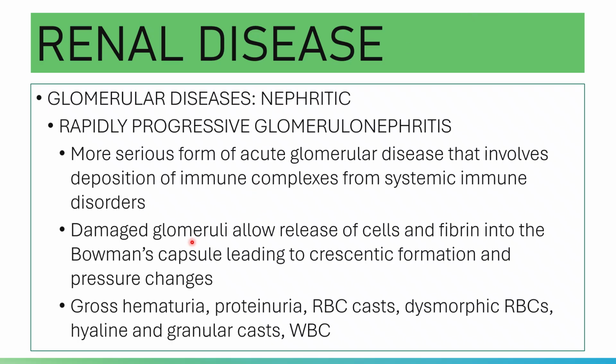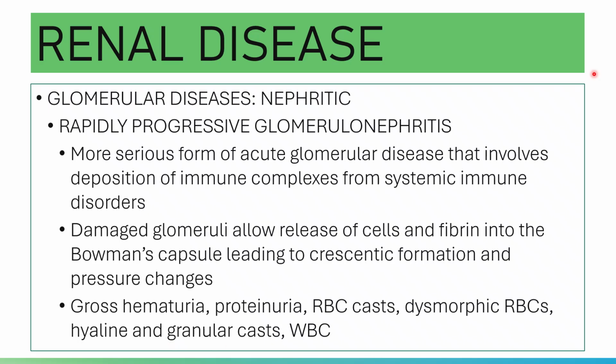And please note that the damaged glomerulus will allow release of cells and fibrin into the Bowman's capsule, leading to crescentic formation and pressure changes. So in rapidly progressive glomerulonephritis, there is gross hematuria. There is proteinuria, red blood cell casts, dysmorphic red cells, hyaline, and granular casts accordingly.